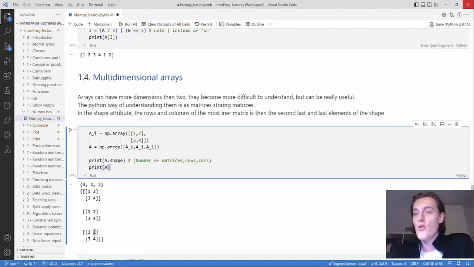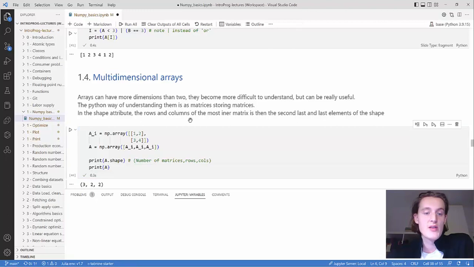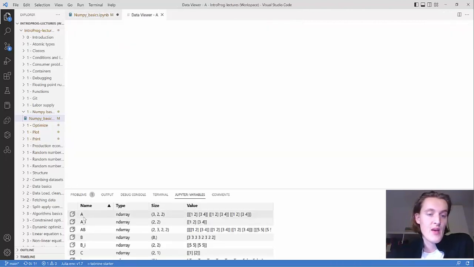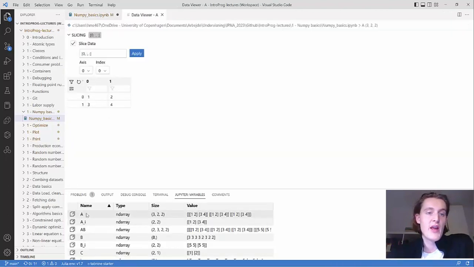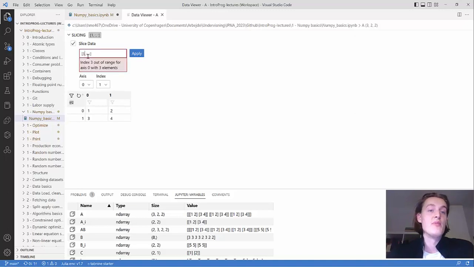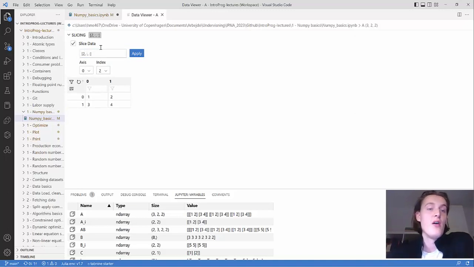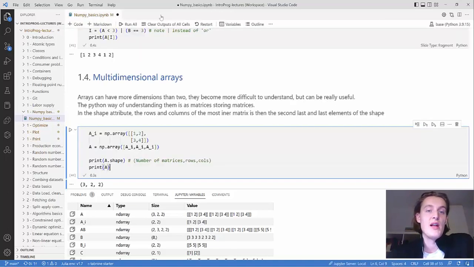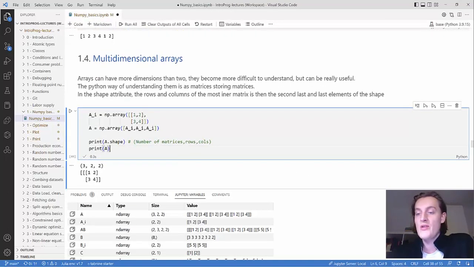When you print A, you can see that the matrices are printed out in a nice way. You can also use this variable list which VS Code has and press on the big A matrix, and then it shows you the matrix as slices. It explicitly tells you, okay, this is the first matrix, and these are all the same, but this is the second. They could have different values. So if you want to look at them, VS Code has this option for how to look at the matrices.